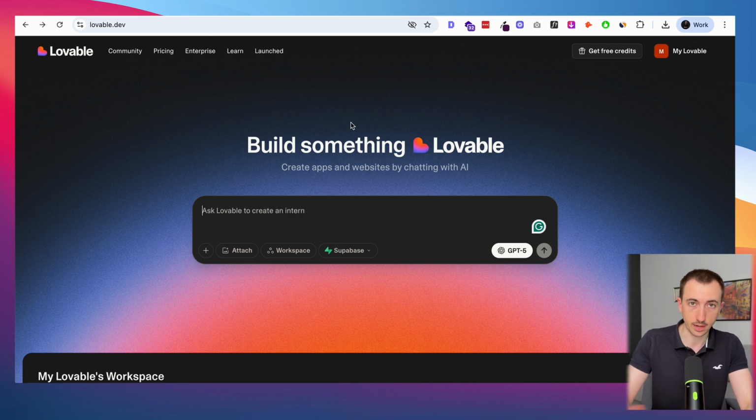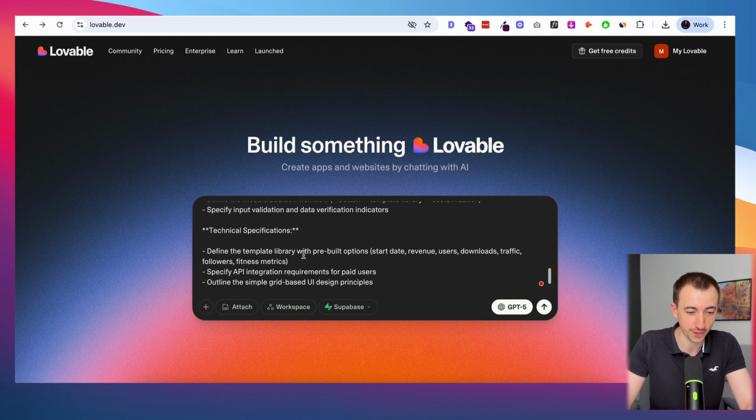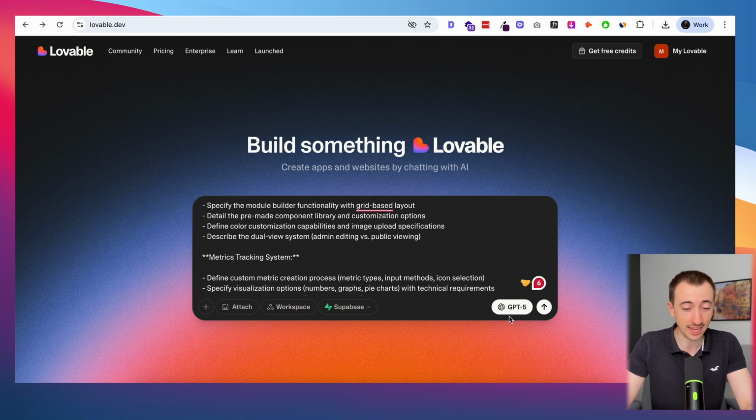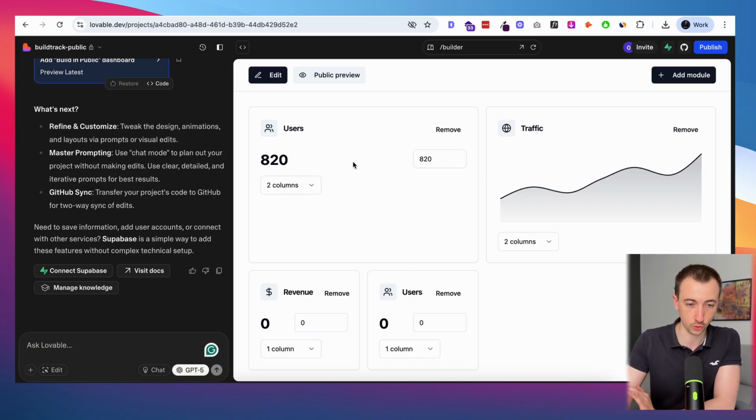So let's say that this is something that I want to build inside of Lovable. And I spent some time crafting the perfect prompt so that you can't tell me that this is the reason that I'm not getting a good result. I want to show you the one-shot prompt that you would get in something like this. And I'm even using GPT-5, and let's see what we get. Okay, here we are, and it took about 8 minutes to generate.